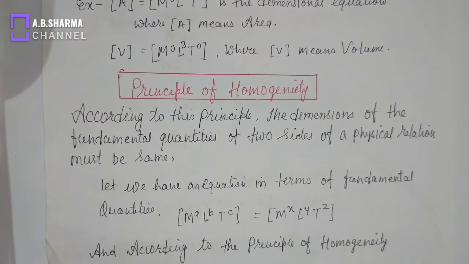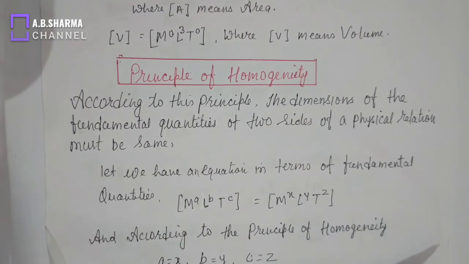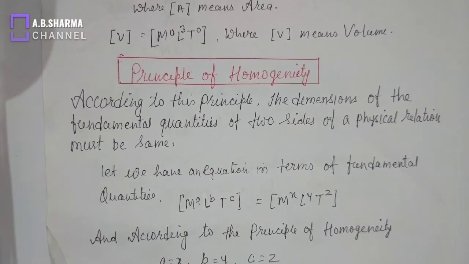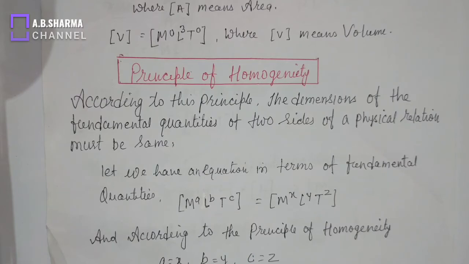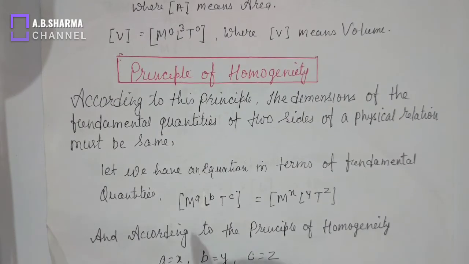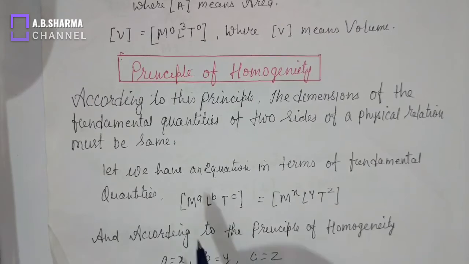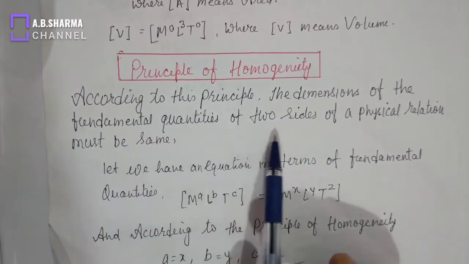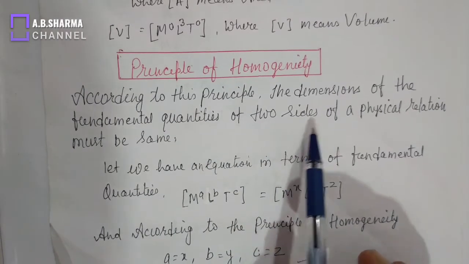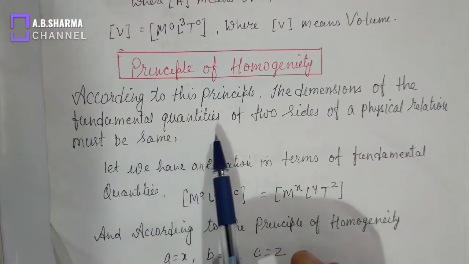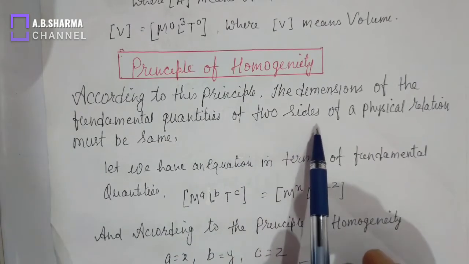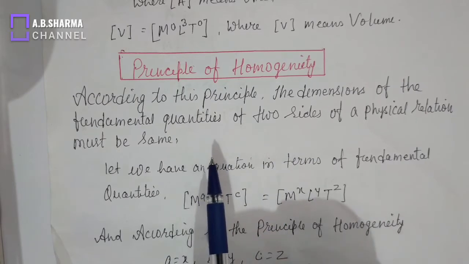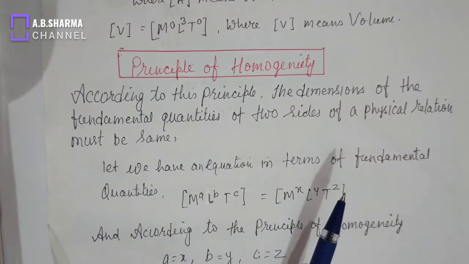Now last, that is the principle of homogeneity. Very important topic this is. Principle of homogeneity tells that if there is a relation between a physical quantity and others, then the dimension of LHS must be equal to the RHS. Means what? See what the principle of homogeneity says. According to the principle of homogeneity, the dimension of the fundamental quantities of two sides of a physical relation must be the same. This is according to the principle of homogeneity.